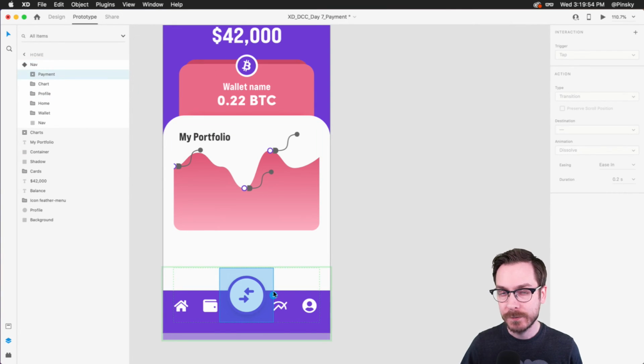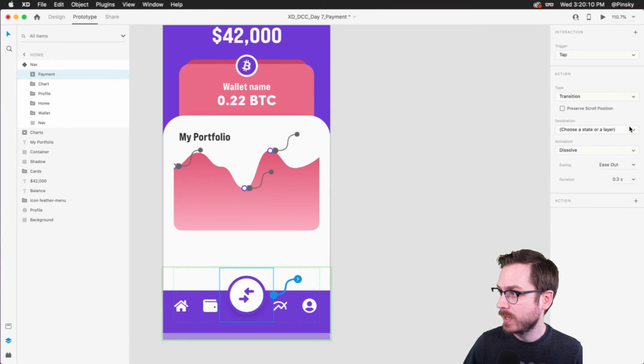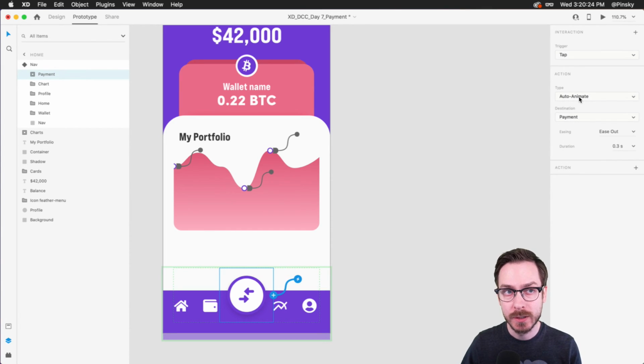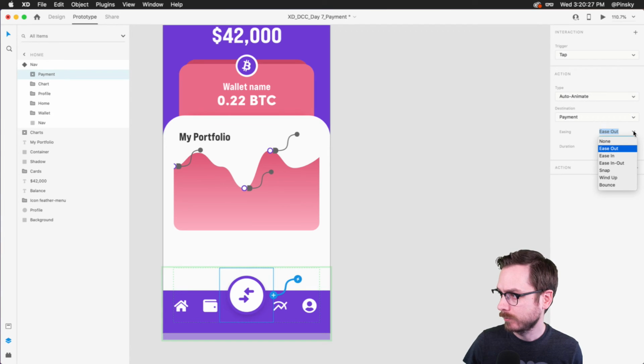Excuse me. And instead of dragging this handle to another artboard, of course, if you are using multiple artboards, you can definitely drag it over, but we're just using component state, so you can just click on it. Click, and you've got this little blue wire. And over within the properties inspector, I'm going to choose payment. That's our destination that we just created. Definitely losing my voice. So I'm gonna choose that right there. It's gonna automatically default to Auto-Animate, which is exactly what we want. And we can go ahead and play around with the easing options. Let's try ease in and out and 0.6 seconds.